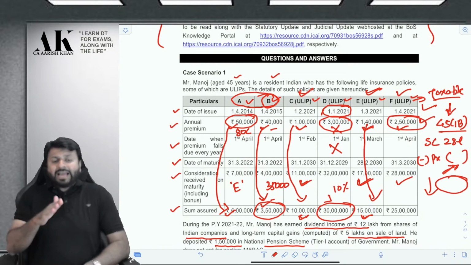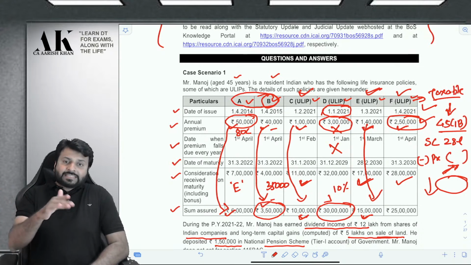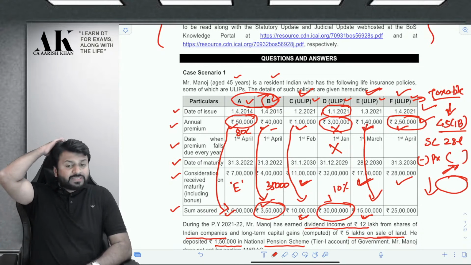So it is better to tax that ULIP which has a higher premium as compared to that ULIP which has a lower premium.